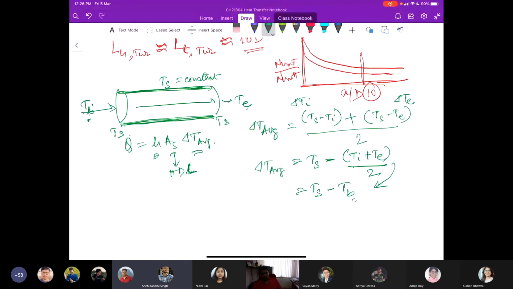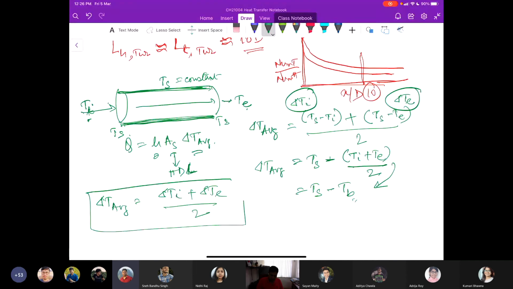Okay. So now you can see from this expression that this arithmetic mean average, which we can also write if you follow these two terms, is basically del Ti plus del Te divided by 2, the average of temperature differences between the surface and fluid at the exit and the inlet.